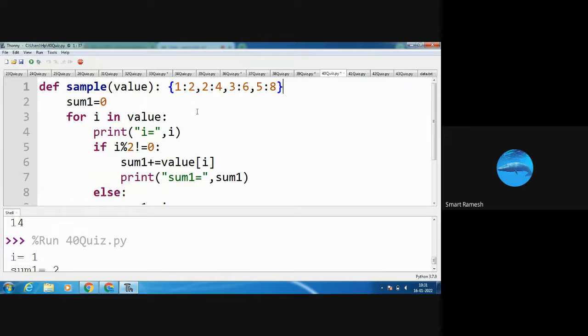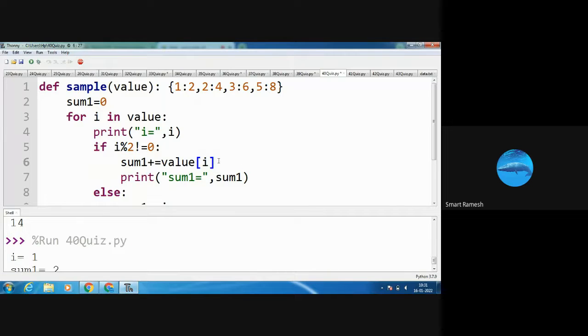Here, 1 modulus 2 not equal to 0, yes, the condition is true. So sum1 plus equal to value of i. Here sum1 plus equal means sum1 equal to sum1 plus value of i. Sum1 is initially 0, so 0 plus value of i.